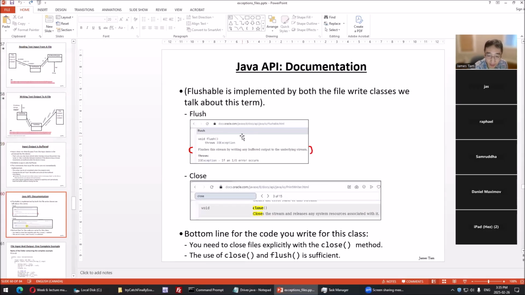And just to look at the API, the flush writes basically what's in the buffer. So no bones about it. When you call flush, at that point, what's in the buffer writes to the file. They're a little more ambiguous, unfortunately. They should be more explicit, my critique of this. Close frees up resources. And they should say, in my opinion, frees up resources at the very least, including freeing out the buffer. The buffer is a resource. So it implies that, and in practice I found that it does do this.